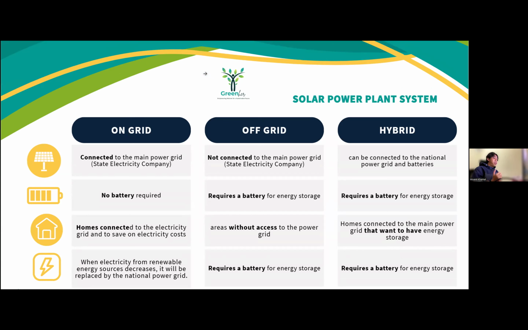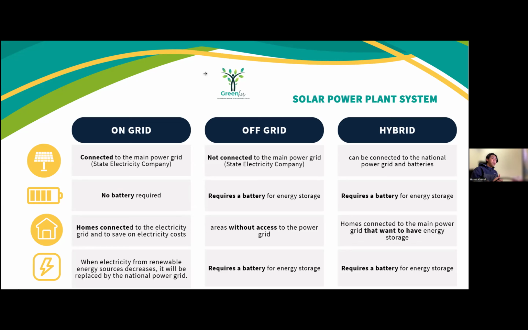Okay, for off-grid, not connected to the main power grid, it requires a battery and is used without access to the power grid. In off-grid, a battery is required for energy storage. For the hybrid system, it can be connected to the national power grid and batteries. It requires a battery for energy storage. It suits homes connected to the main power grid that want to have energy storage.